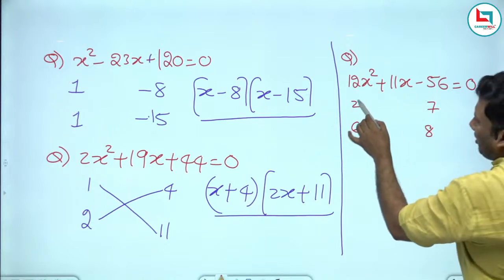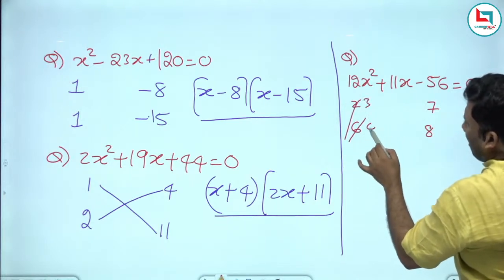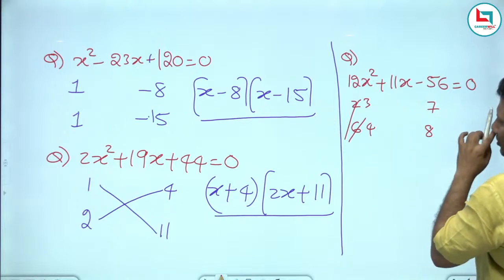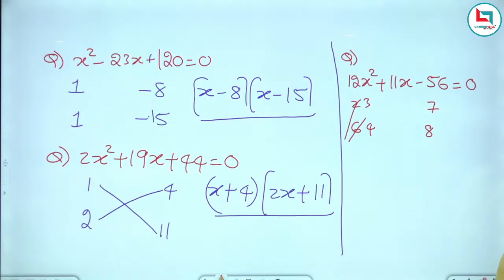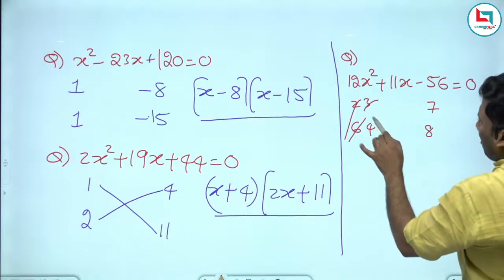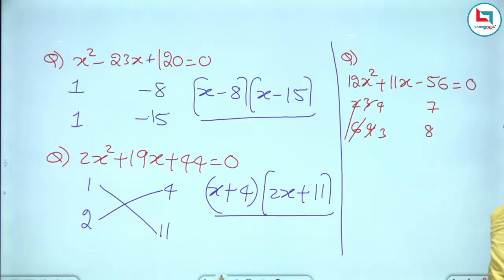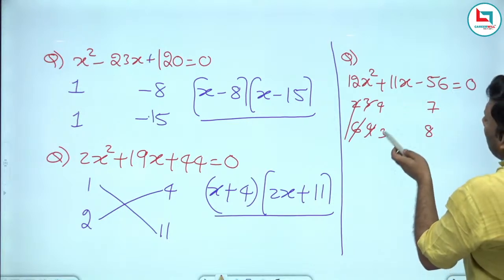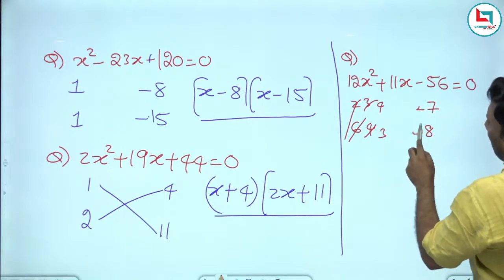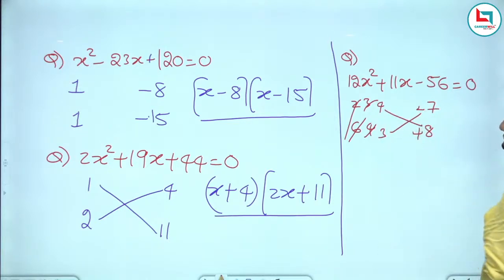It is not happening. 3 4s are 12, 24 and 28, 52. It is also not happening. 4 3s are 12, 8 4s are 32, 7 3s are 21. 32, 21, what is the difference? 11. So 11, it is different. 32 minus 21. So it is minus.